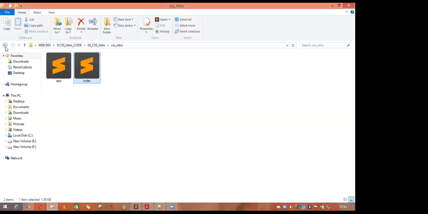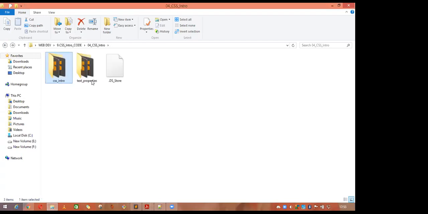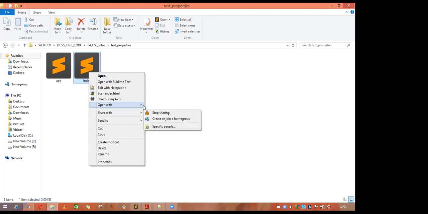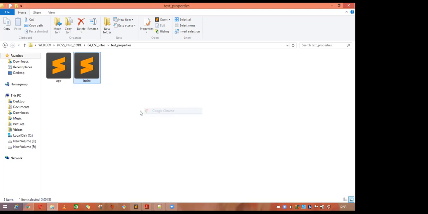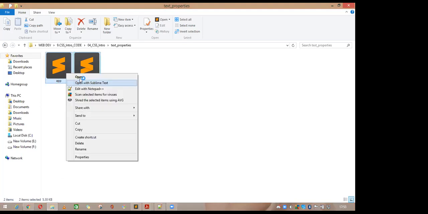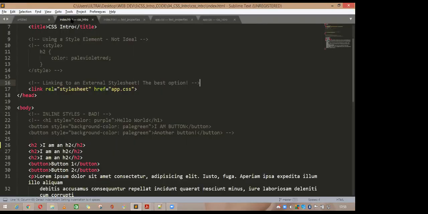Let me show you some different examples also. This is the text property, so how you can modify your text. Go here, open this one, and open these two files also in your Sublime Text. Delete means close this one.